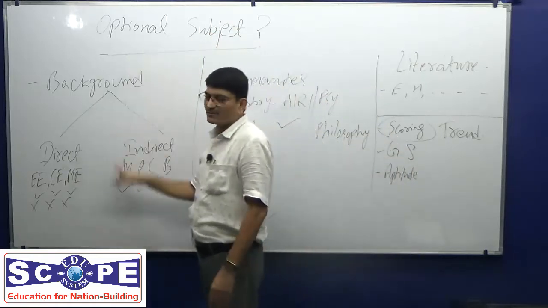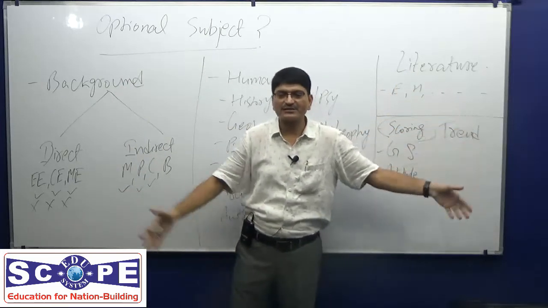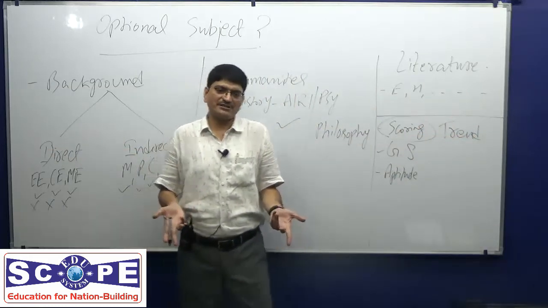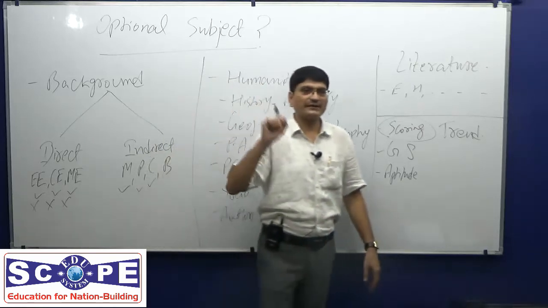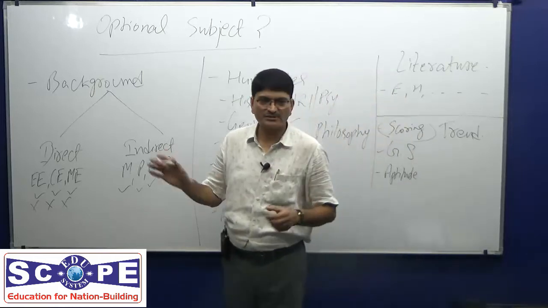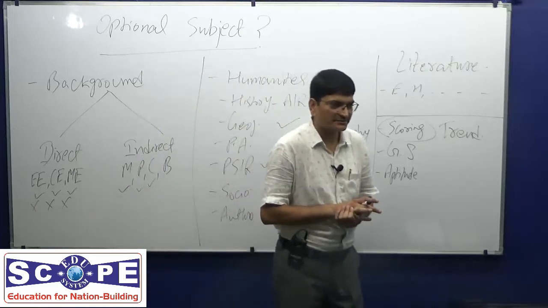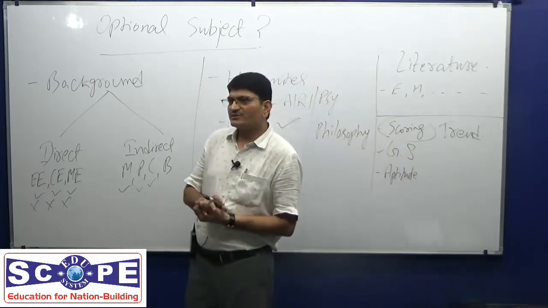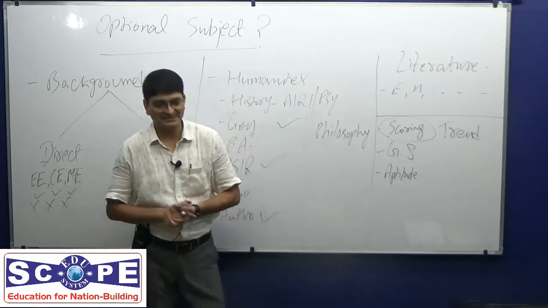Then some may decide that I would innovate more. I won't go with a background subject, I won't go with a humanities subject. I would search for literature because that is going to give me peace in life. So you may see, it is a consideration. You may choose Sanskrit literature. Last, I think 5 years back, there was a topper from Kannada literature. I think it was a ma'am, I am forgetting her name. She topped the exam with Kannada literature, All India Rank 1.